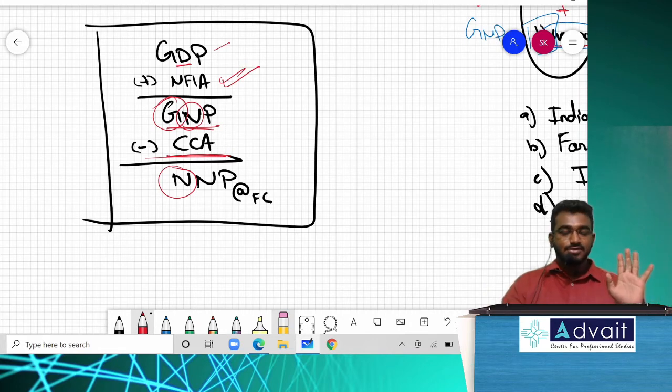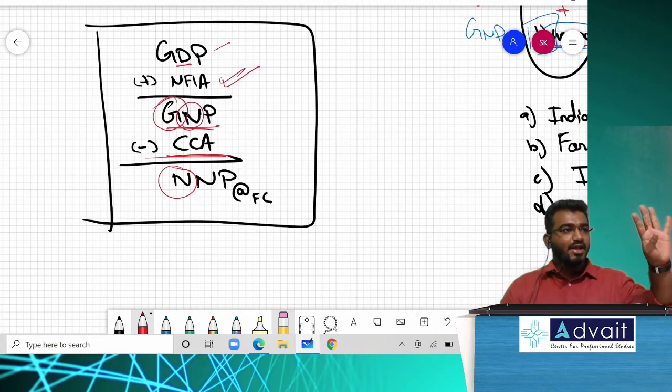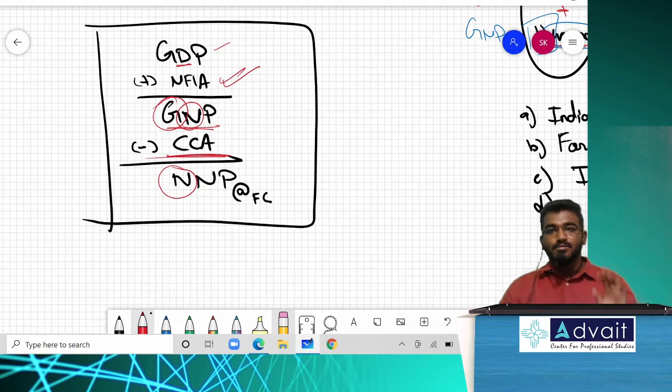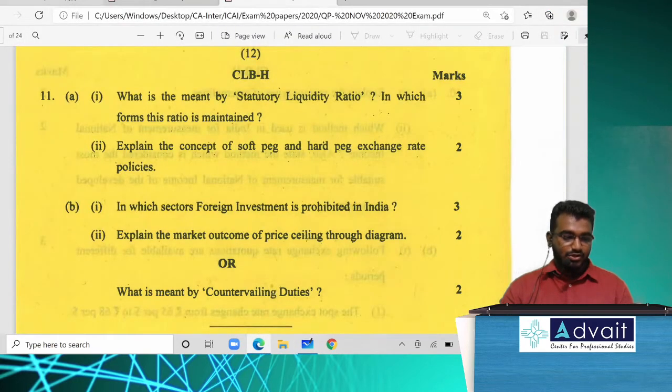Is that clear? So in short, your national income concepts are pretty simple, but the most confusing. Why is it confusing? Because of unnecessary additional informations given to you. Whatever information is given in the question paper, we think all the information is important. That is wrong. There are many unnecessary informations given. So first only understand what to be taken and what not to be. Is it clear? A simple meaning of GDP and GNP, NDP, NNP. Is that clear? Superb. Now let me look at your material. Everyone wait, I will only show it. Why worry?